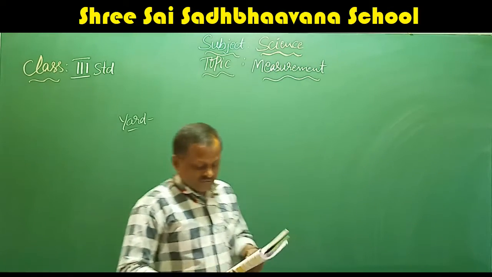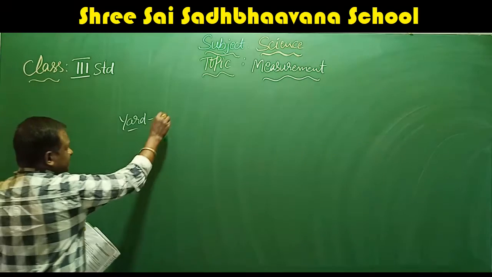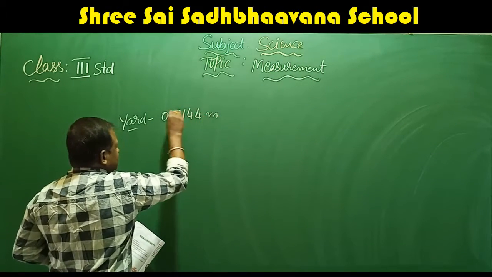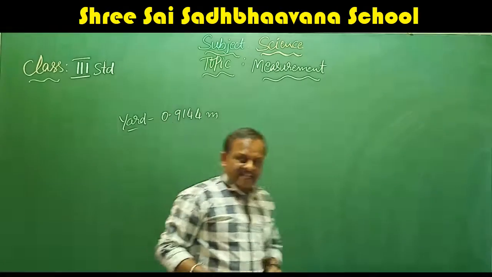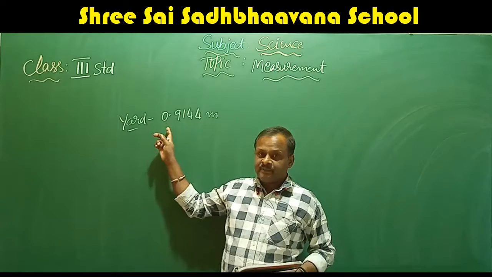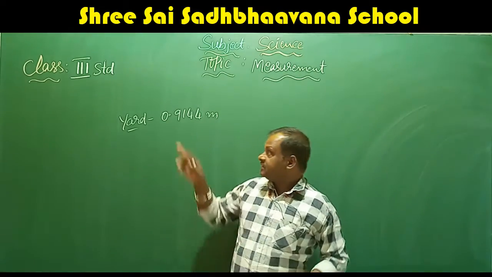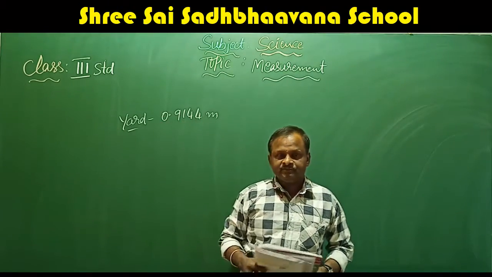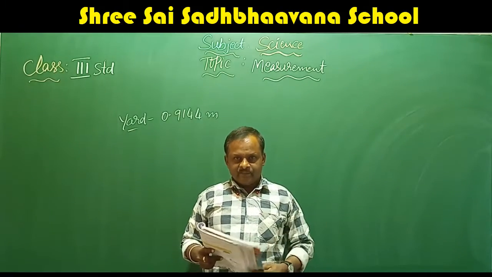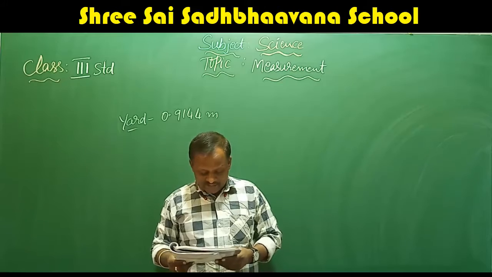1 yard is equal to 0.9144 meter. Sorry, not 9 meter, it is nearly equal to 1 meter. This is 0.9144. 0.9 means nearly equal to 1 meter. 1 yard is nearly equal to 1 meter.